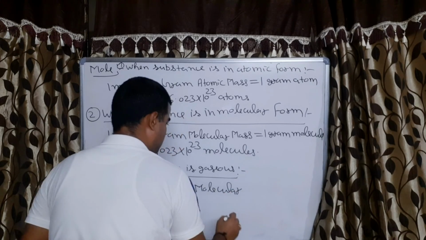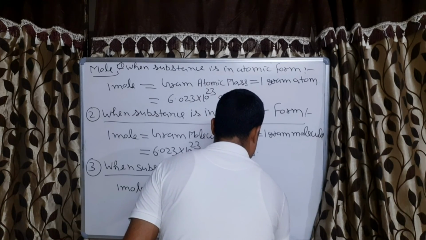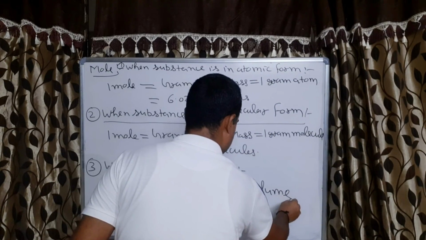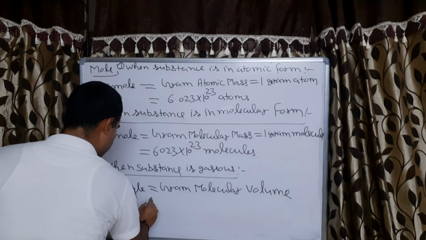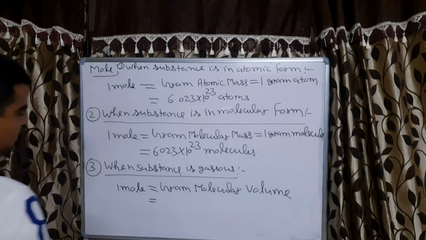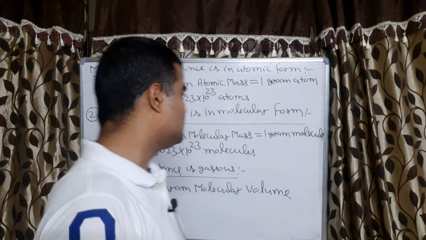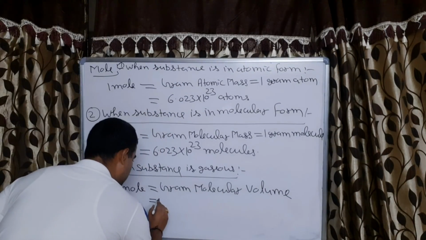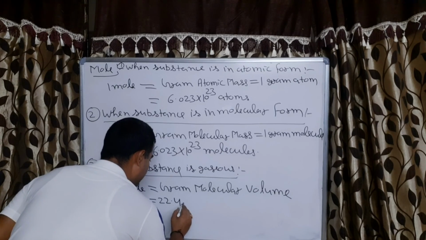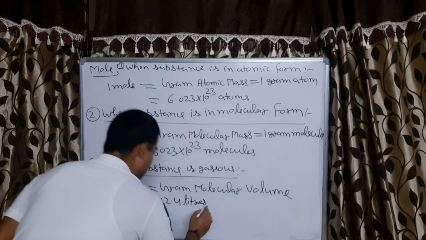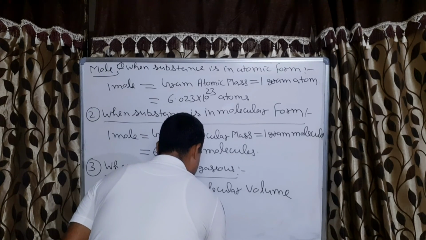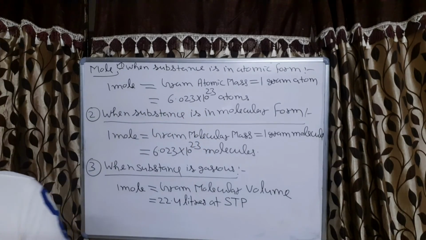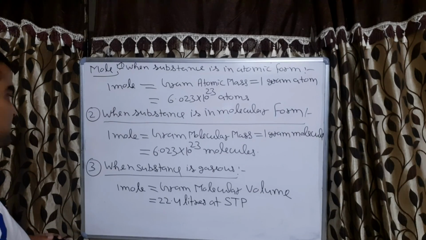It is very simple. Since it is in volume, now we will consider the volume only, correct? So it is equal to 22.4 liters at STP. STP means standard temperature and pressure. So this is the case when substance is gaseous.